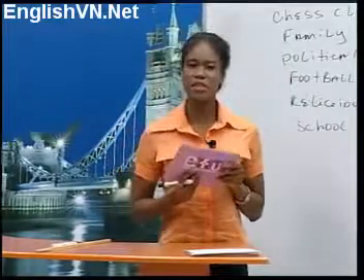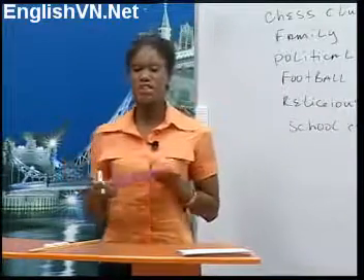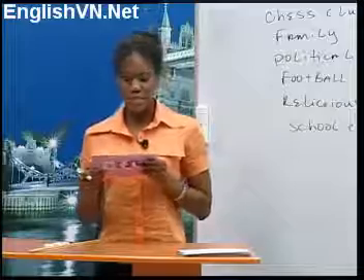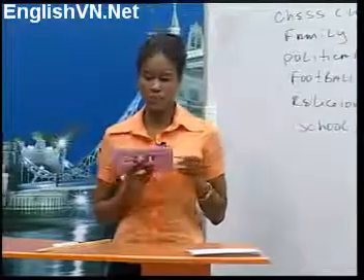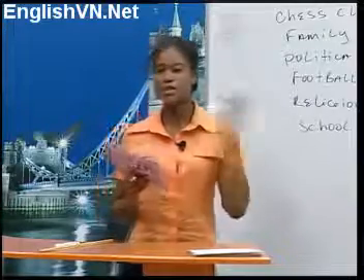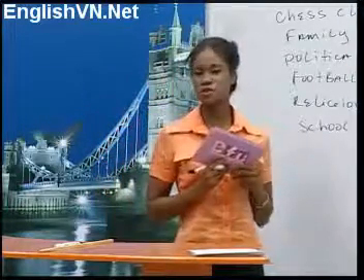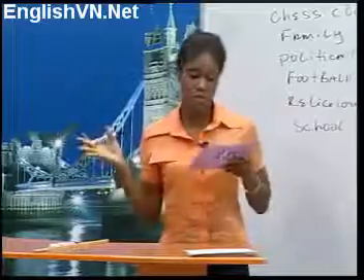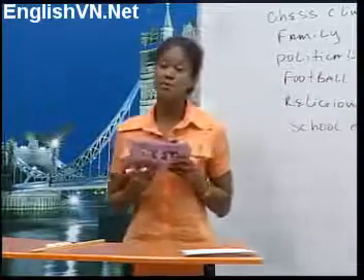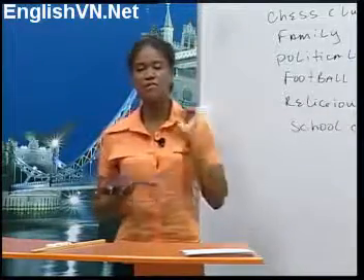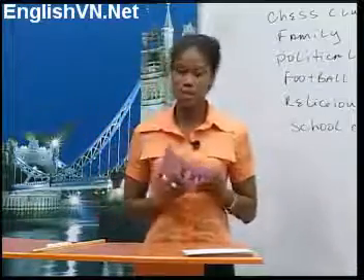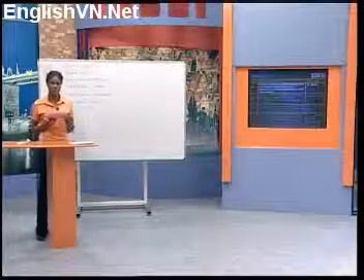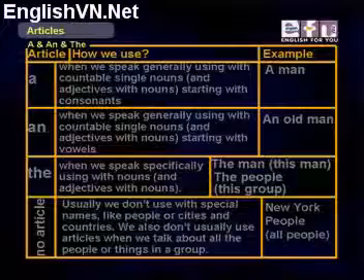Sometimes when we talk about people or things, we talk generally. But sometimes we want to talk about special things or people. When we want to show the difference between special things or special groups and general things or groups, we can use articles. There are 4 articles in English. Okay, let's look at a table to study these articles. Take a look at the screen.